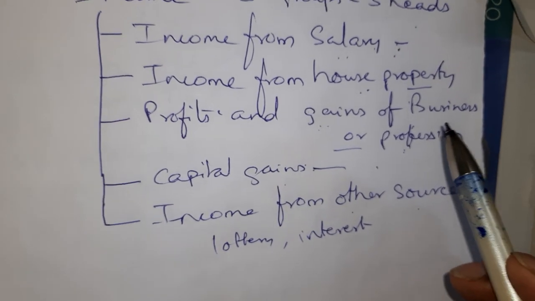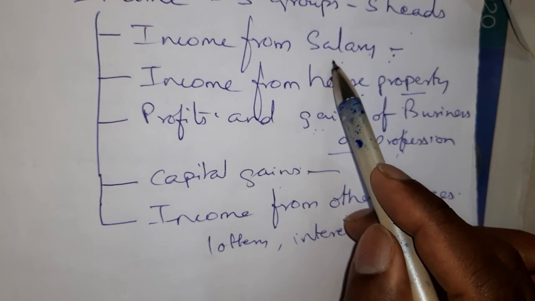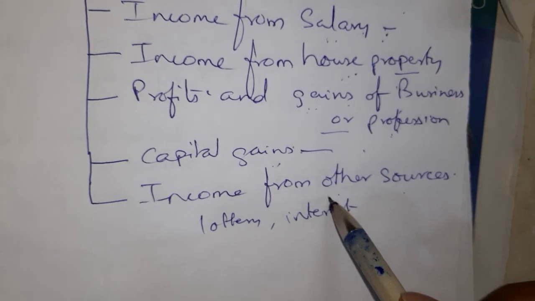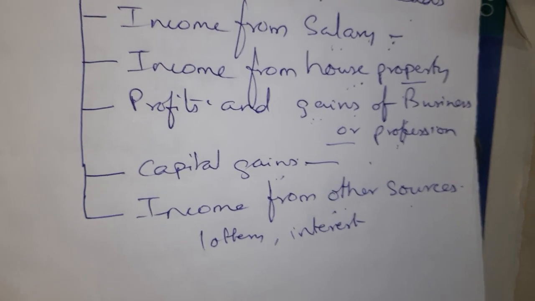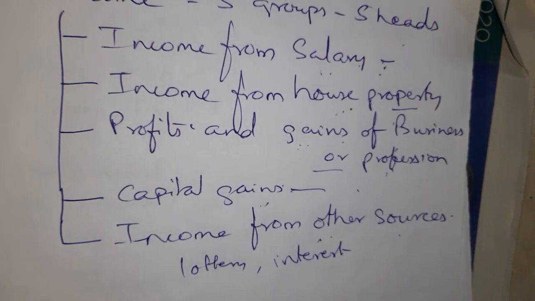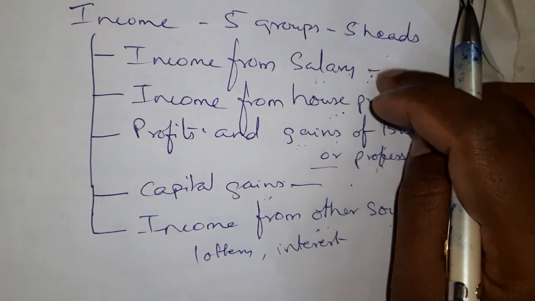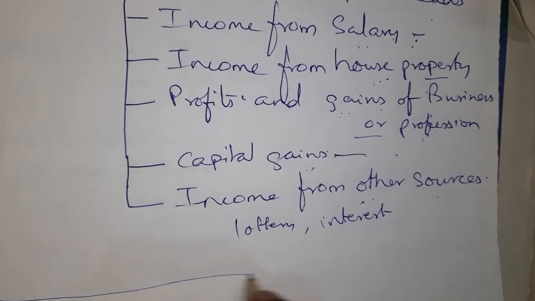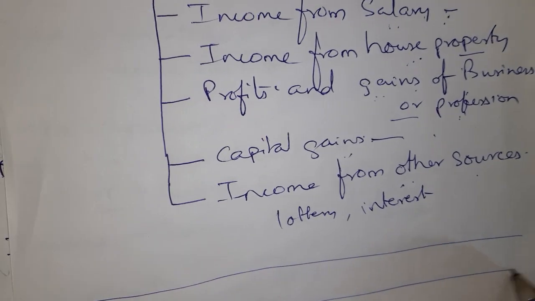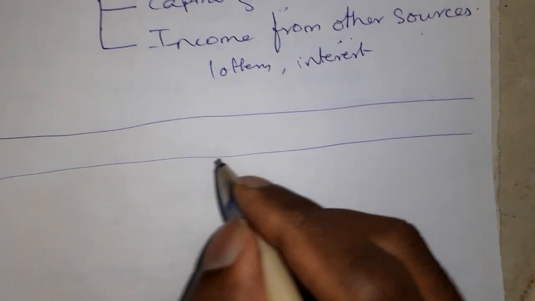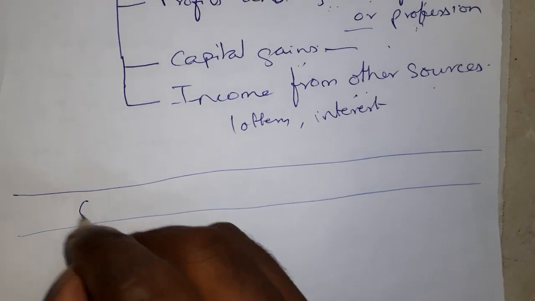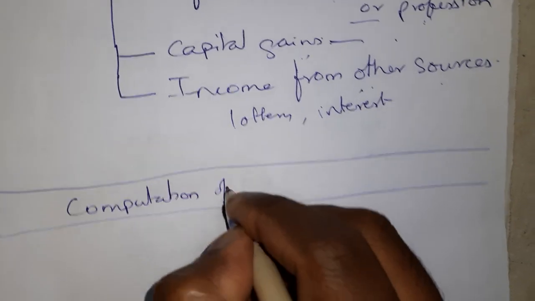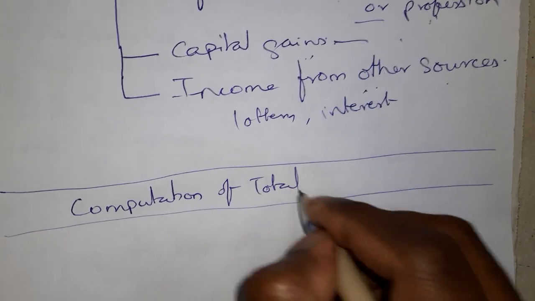So what is my total income? Total income is income from salary plus income from house property plus PGBP plus capital gains plus income from other sources. So this is how you calculate your total income. You have to take the sum total of all these incomes. Now I am going to write it properly. You can write this in your notebook also. How do you write the heading? Computation of total income.